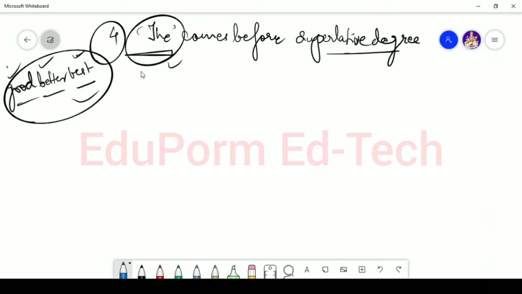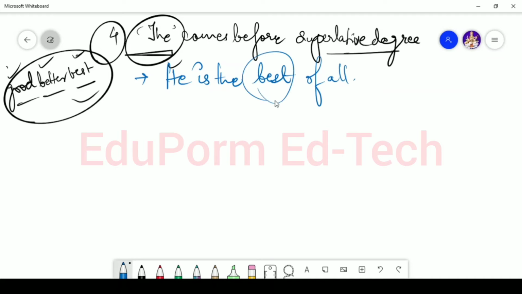Now let's see one example. If I say that he is the best of all. What is best? Best is the superlative degree. So if a sentence has a superlative degree with it, then the will come before the superlative degree. Alright, the will come before the superlative degree.